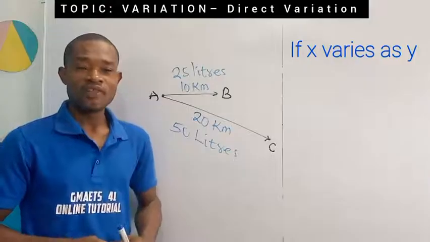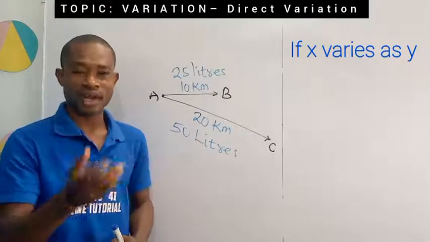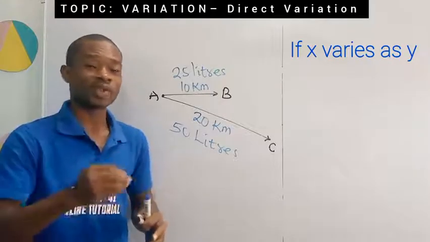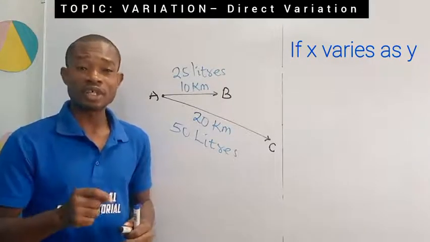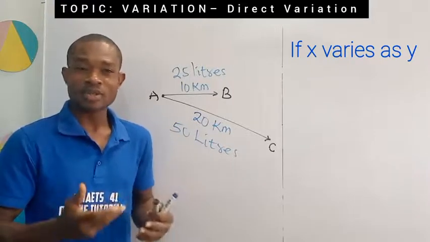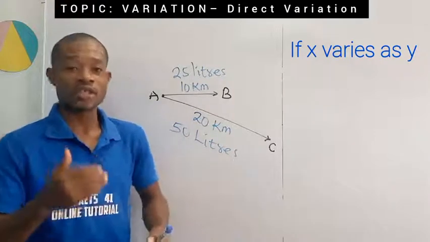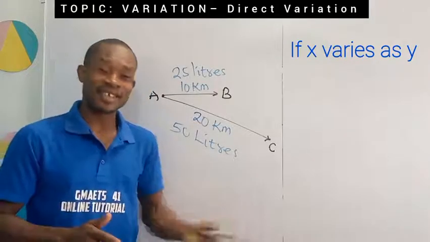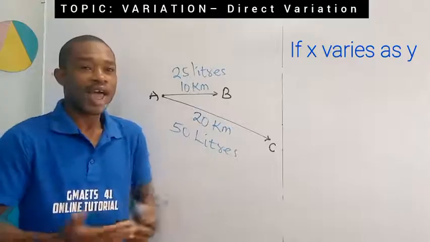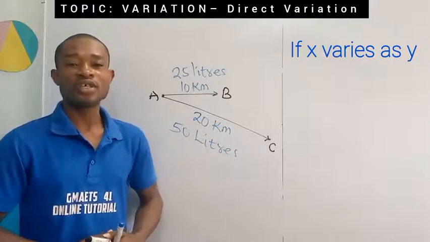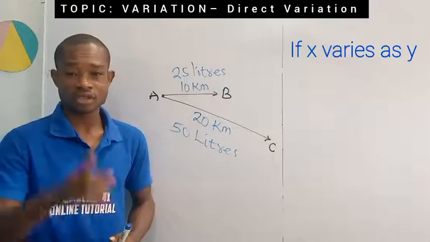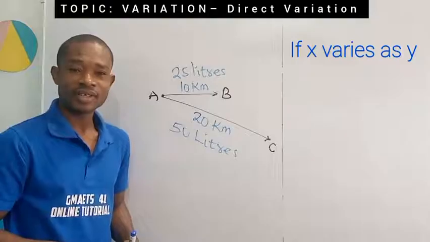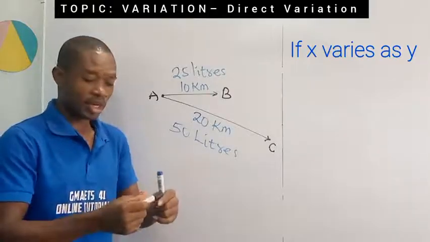Don't forget that. If it is inverse, if it is joint, are you following, right? If it is partial, that type of variation will be mentioned in the question. But if it is direct variation, it depends on your examiner whether to tell you that this is directly proportional or this varies directly as the other. The examiner might decide not to mention that it is directly proportional, okay? So just saying that x varies as y, that variation is taken as direct variation. Remember this point, okay? We can establish that mathematically. Are you following? Follow along as I do that.